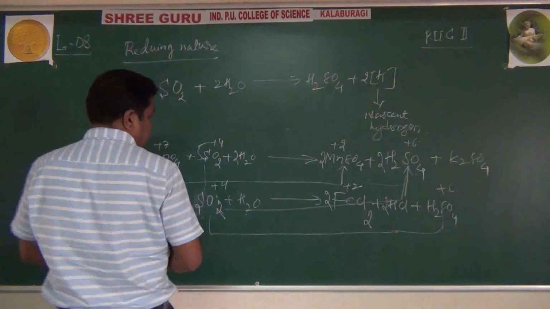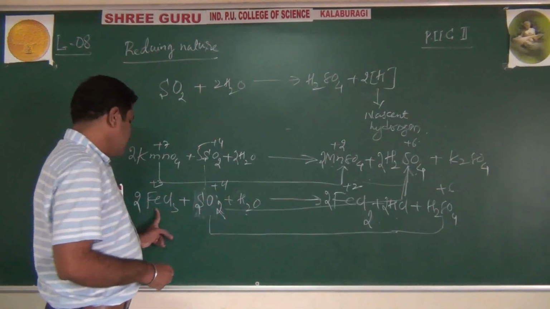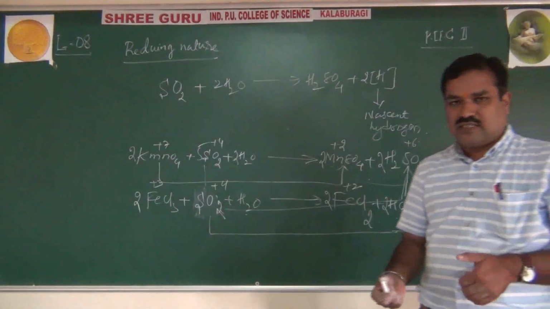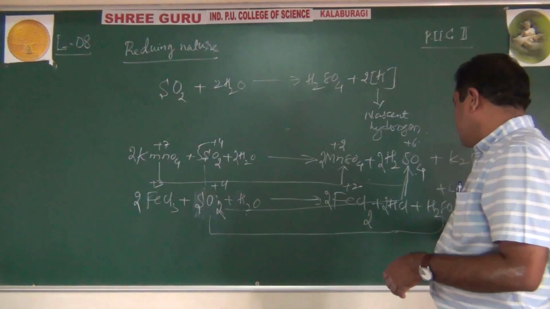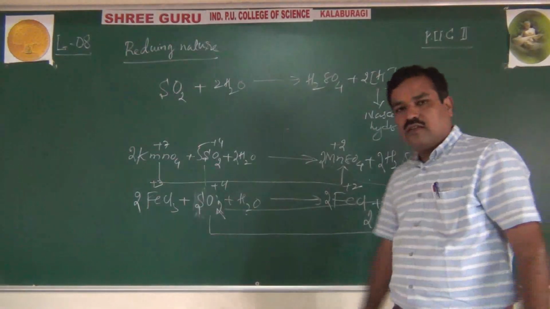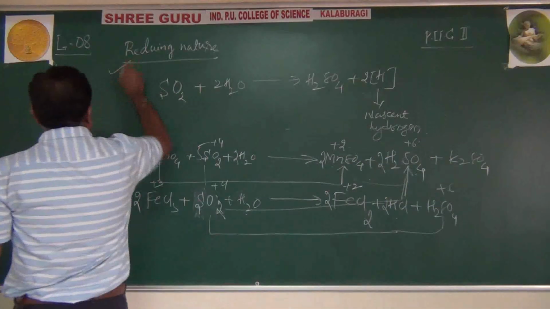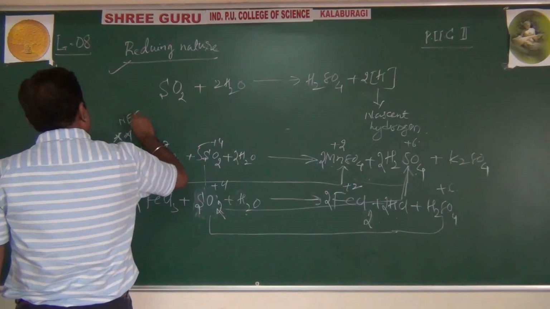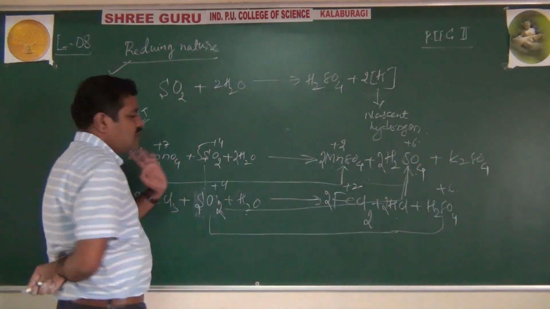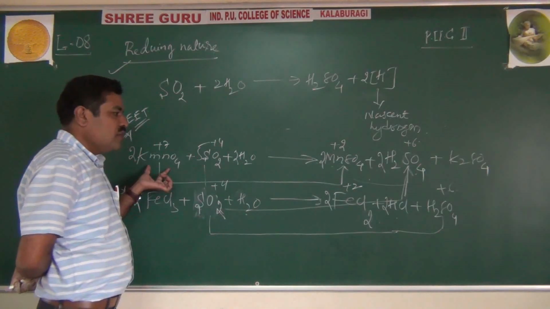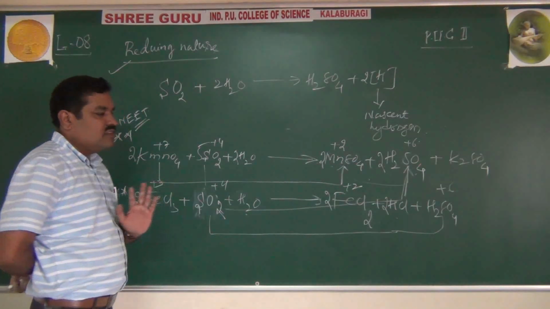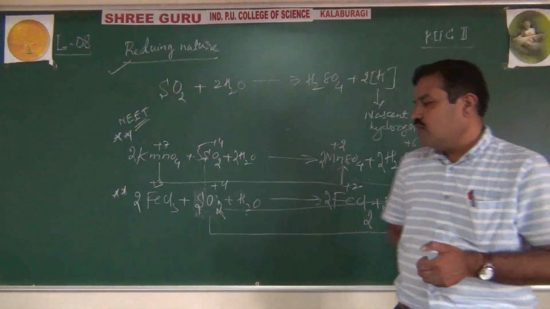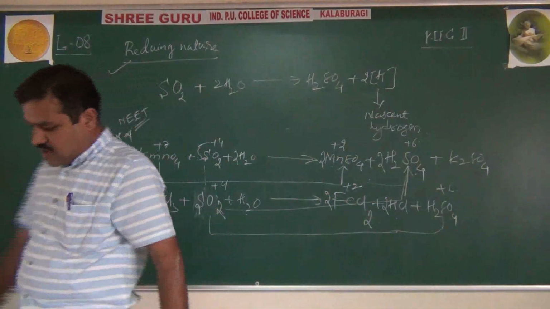Like this, potassium permanganate goes to manganese sulfate. Neutral ferric chloride, yellow color solution, goes to ferrous chloride, colorless. Ferric to ferrous, and SO2 itself goes to H2SO4, along with HCl. These are the very important reducing properties of sulfur dioxide. Just remember, no need to remember the balanced equation, only the products: KMnO4 to MnSO4, FeCl3 to FeCl2, and SO2 itself to H2SO4. These are the reducing properties of sulfur dioxide.